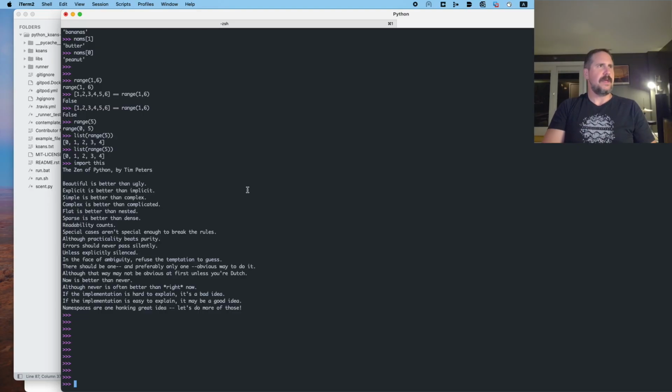Beautiful is better than ugly. Explicit is better than implicit. Simple is better than complex. Complex is better than complicated. Flat is better than nested. Sparse is better than dense. Readability counts. Special cases aren't special enough to break the rules, although practicality beats purity.